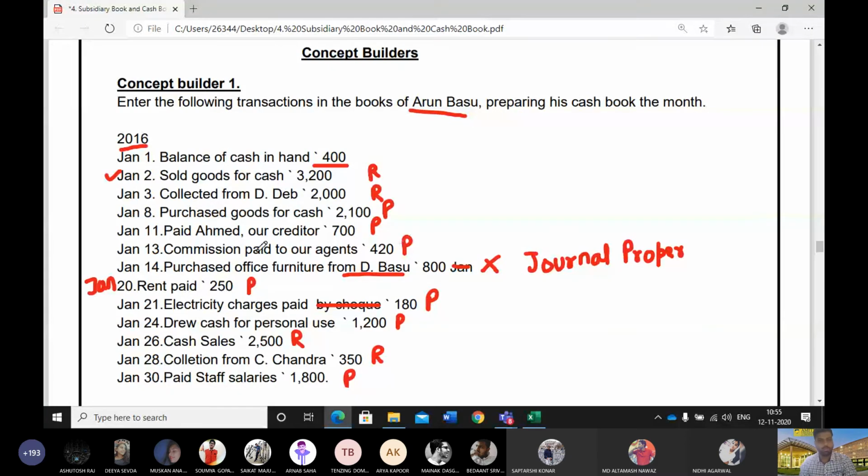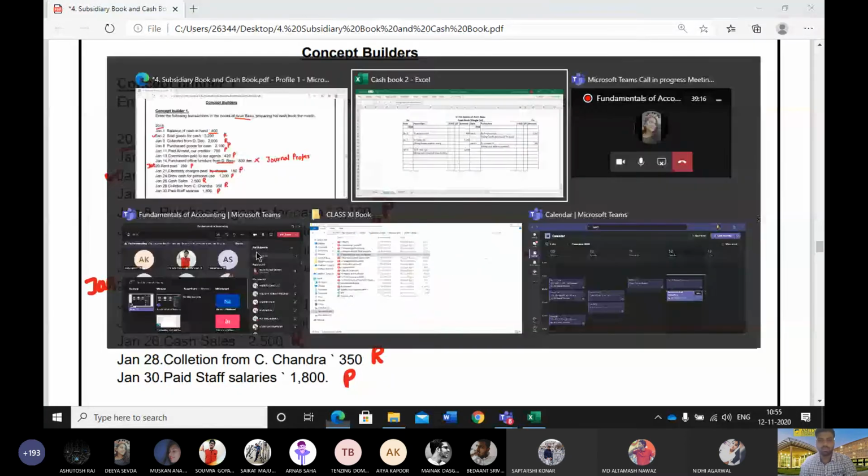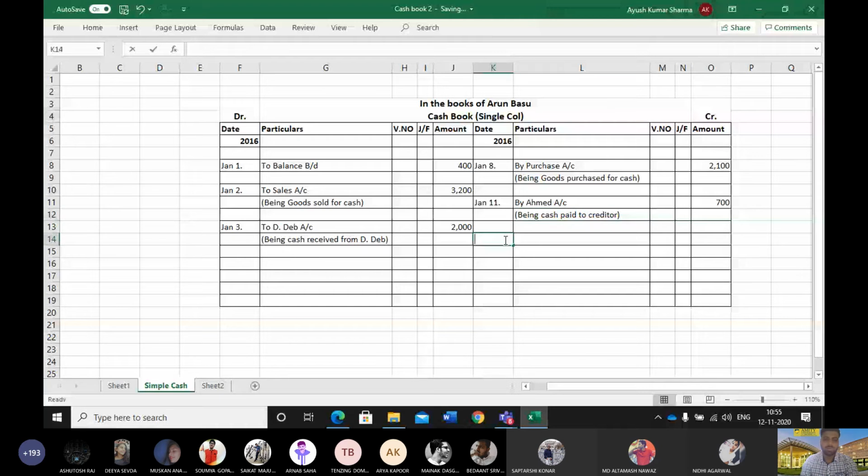Next, commission paid on 13 January. So Jan 13, by Commission account. How much was the figure? 420. Narration: being commission paid.